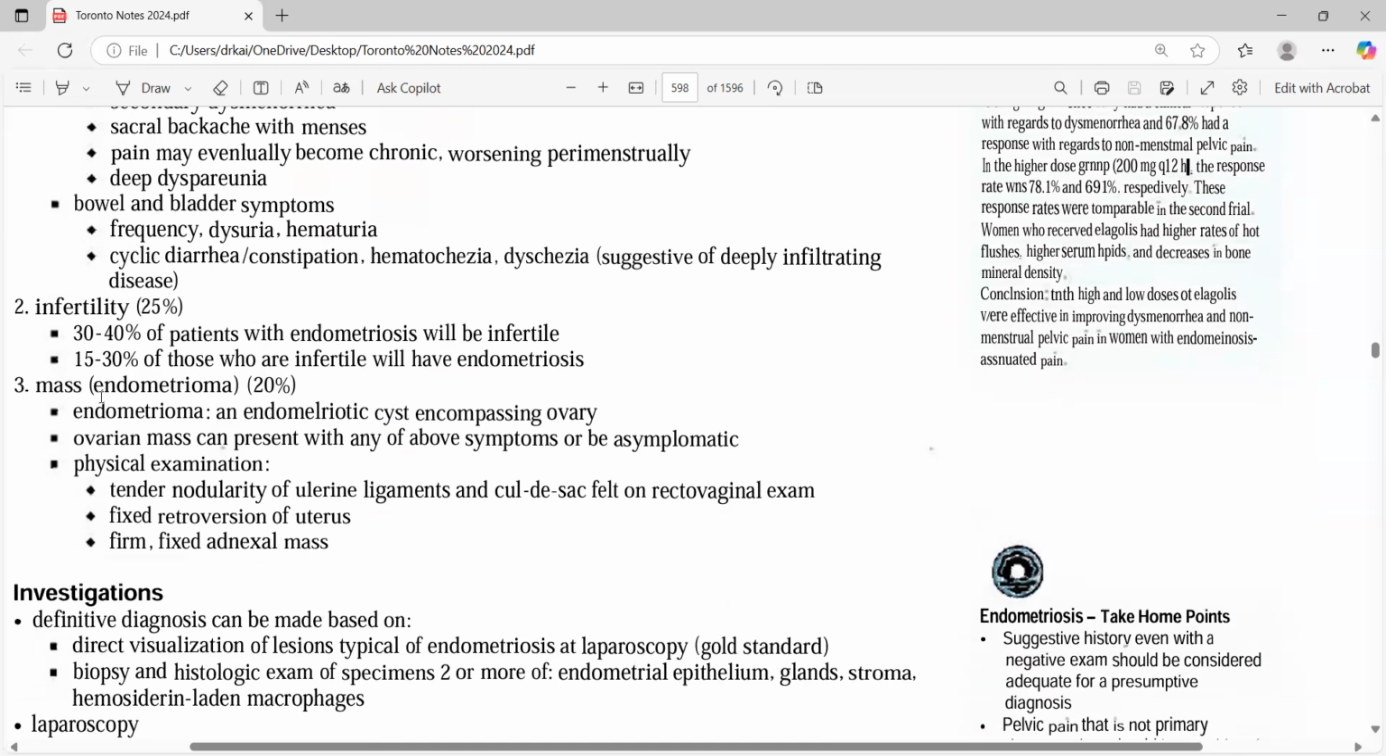Then there is a mass present, like an ovarian mass, which could be found on physical examination. That's why you have to do the bimanual examination to check for nodularity, retroversion, tenderness, or any adnexal mass. So don't forget to do the bimanual examination.